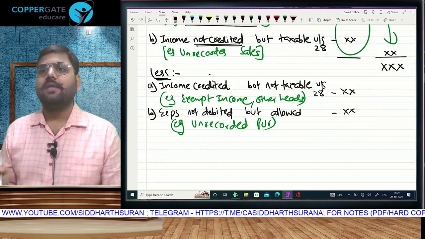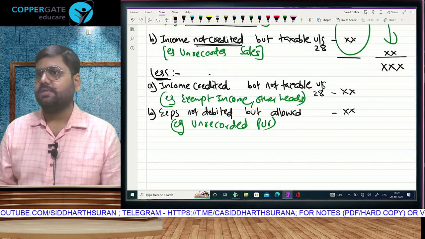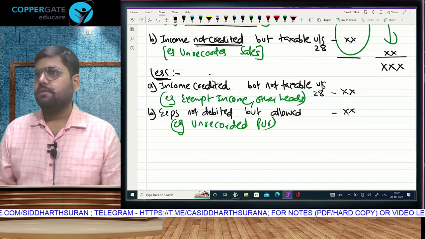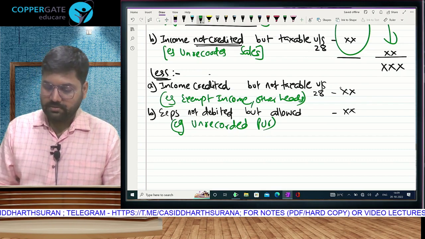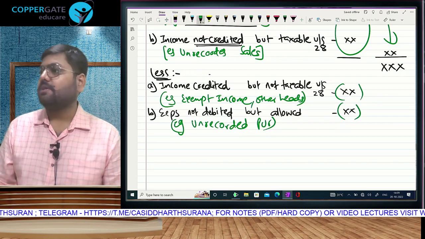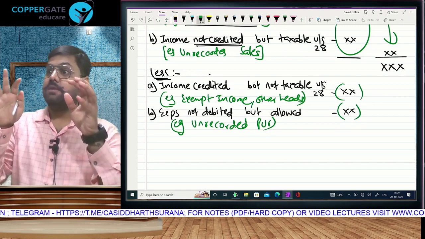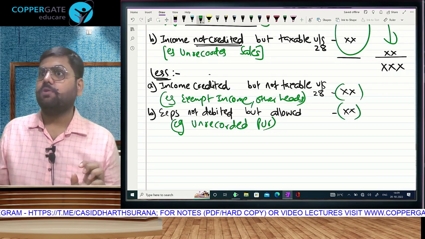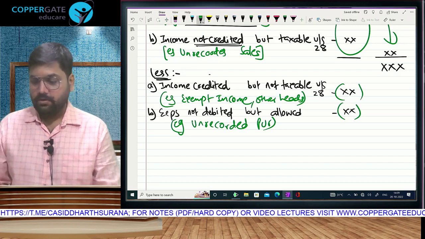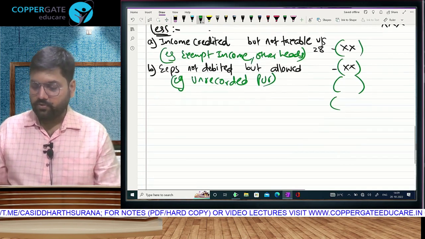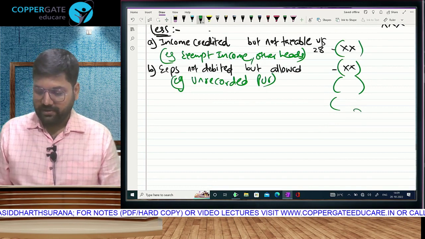And what is the students' habit? The amount which is subtracted anywhere, in accounts etc., you have the habit of putting it in brackets. So some students do it like this. And these are two things. There can be 10 expenses which were not recorded, and all of them you will write. So some student first writes the full list, then puts it in brackets like this.